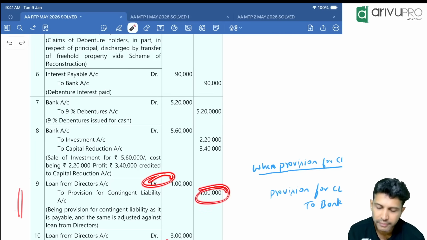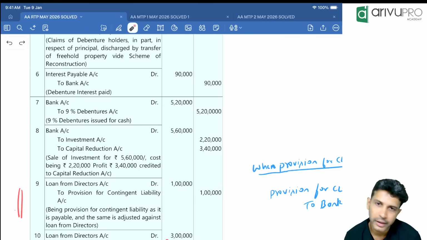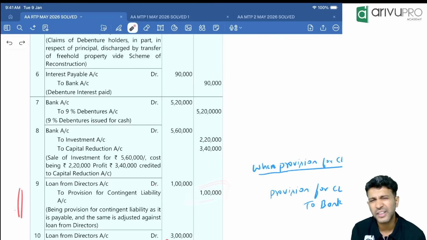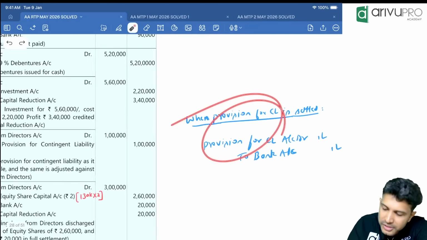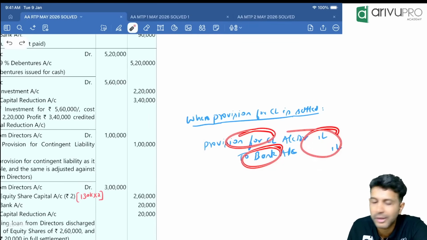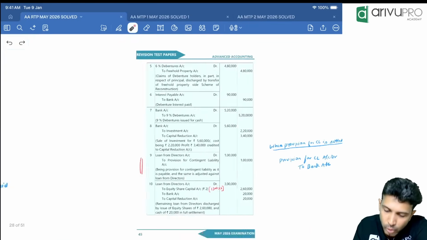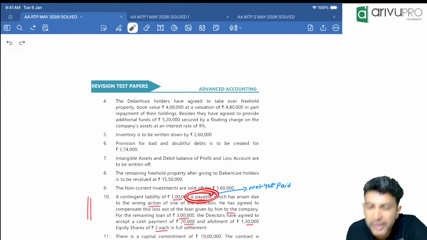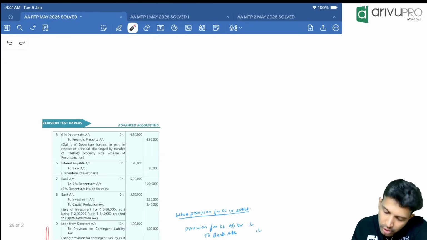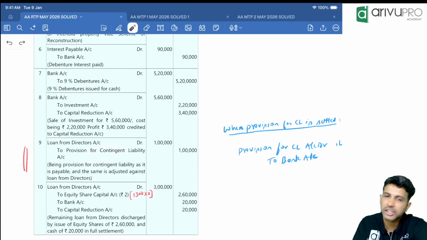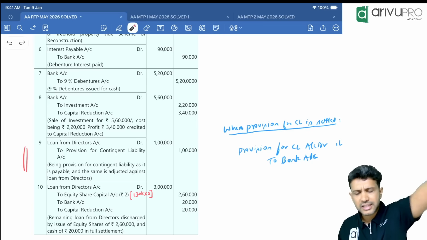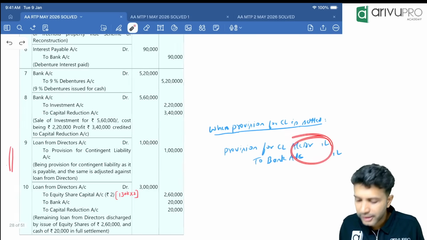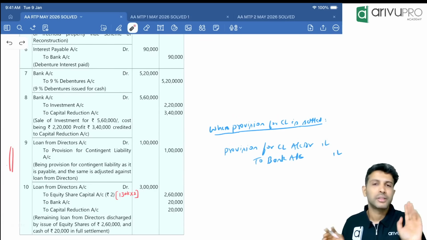Loan got reduced and we have to settle the provision. Hence provision for contingent liability. This is not yet settled. If it was settled, maybe we could have written bank, or you could have written provision for contingent liability first. Whenever this provision gets settled, the entry will be provision for contingent liability to bank. They told it is still payable in the question. If you read the question, they told it is still payable. So that means this 1 lakh is not settled. So this provision for contingent liability will come henceforth in our balance sheet for 1 lakh. Whenever it gets settled, the entry will be provision for contingent liability to bank. Correct, people? This is one entry.